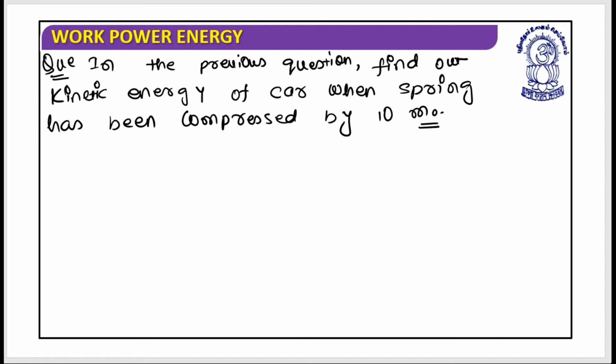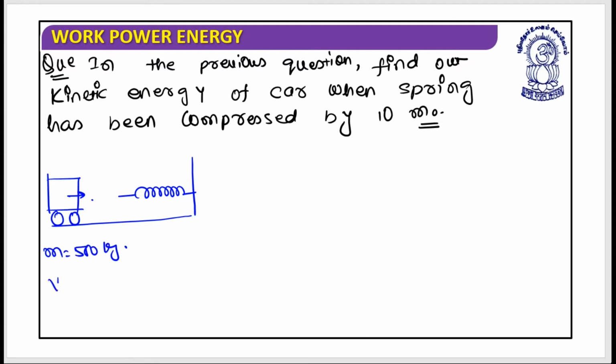So let's have a sketch of it and we'll try to get it done. The situation could be something like this: this was the spring and this was the car, moving from here with the mass given as 500 kg and v as 20 meters per second.